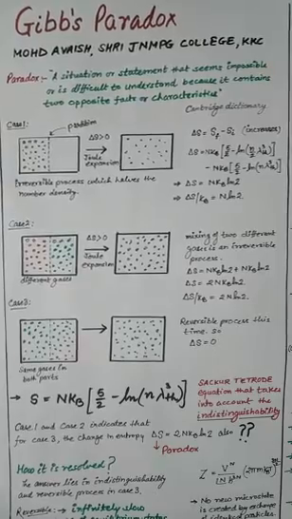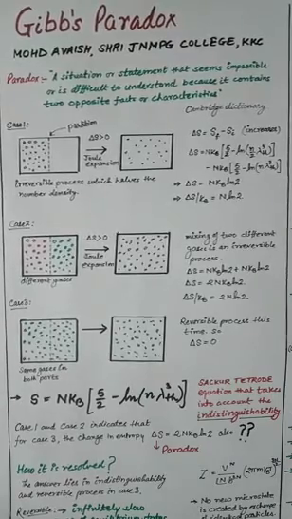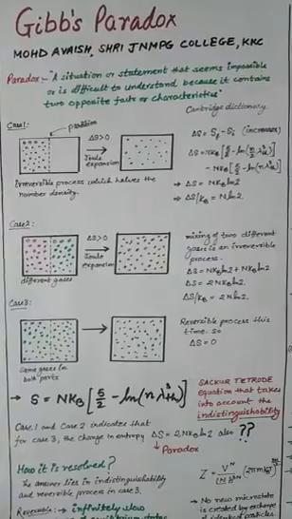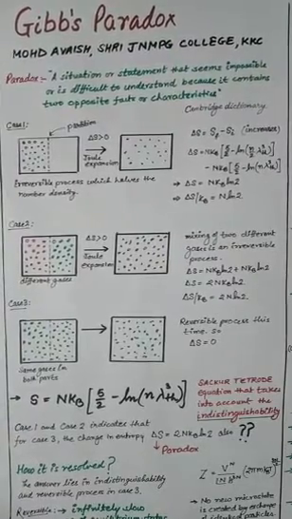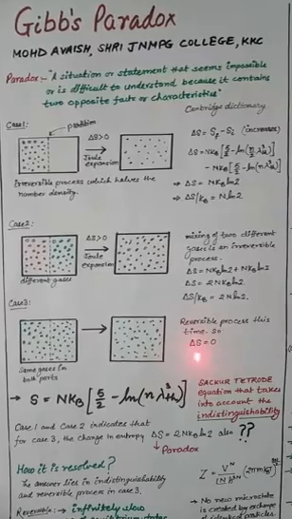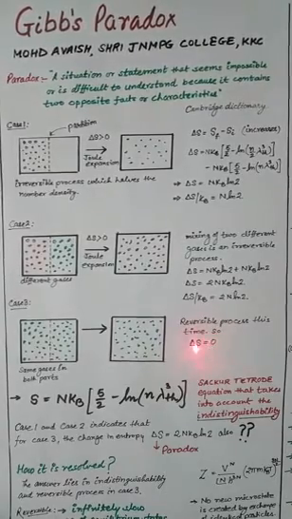So, since this is a reversible process, the entropy change should be 0.